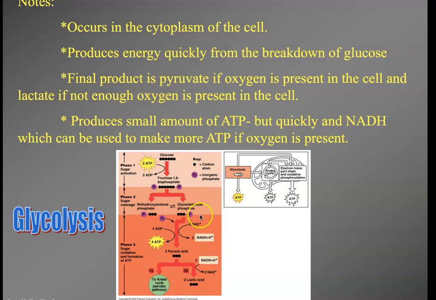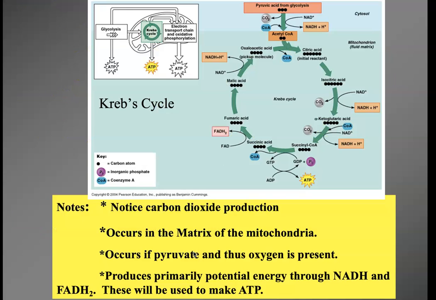Well, then we have potential energy. We've got this NADH, we've got this pyruvic acid. Then we're going to continue aerobic metabolism. So the process continues on in the mitochondria if oxygen is present. Okay, if oxygen is present. So we're going to go on now to aerobic metabolism.